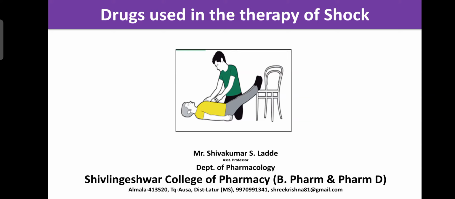If you raise the legs, that blood moves towards the head, and the brain gets sufficient oxygen and nutrition. That helps to prevent or treat shock or control loss of consciousness. This is the primary step you should remember.